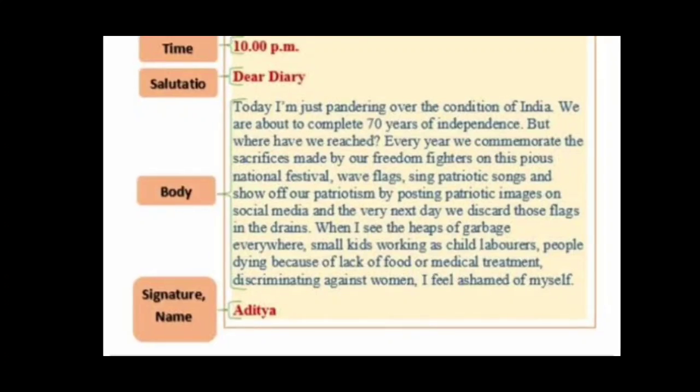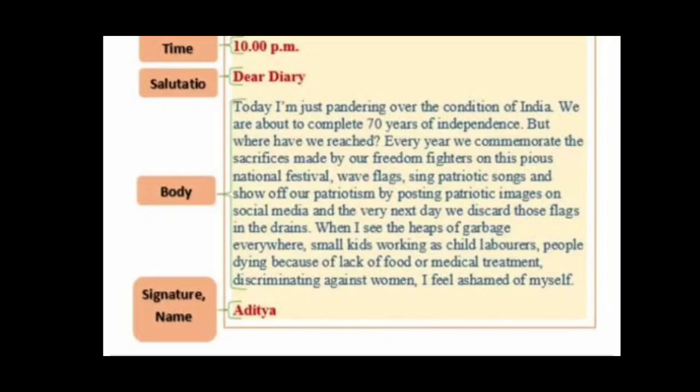We wave flags, sing patriotic songs, and show off our patriotism by posting patriotic images on social media, and the very next day we discard those flags in the drains. When I see heaps of garbage everywhere, small kids working as child laborers, people dying because of lack of food or medical treatment, discrimination against women, I feel ashamed of myself. So this was the feeling that you are expressing here in the body of the diary entry.